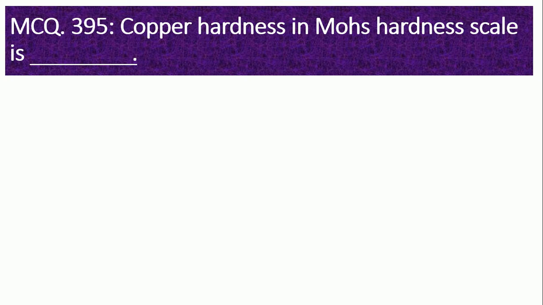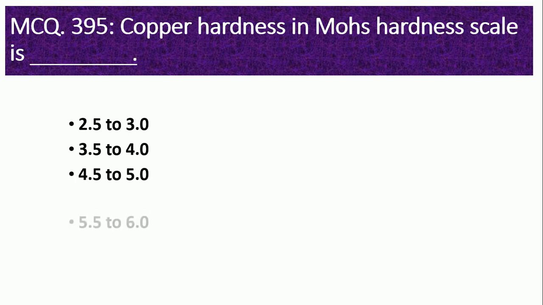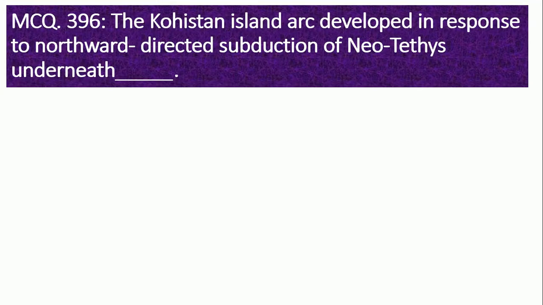MCQ number 395. Copper hardness in Mohs hardness scale is 2.5 to 3, 3.5 to 4, 4.5 to 5, 5.5 to 6. So the right option is option number 1, 2.5 to 3.